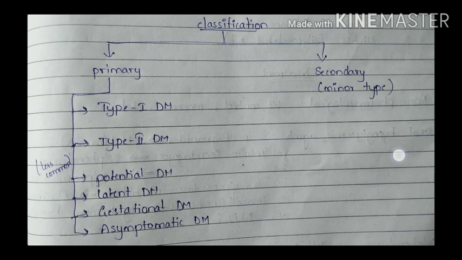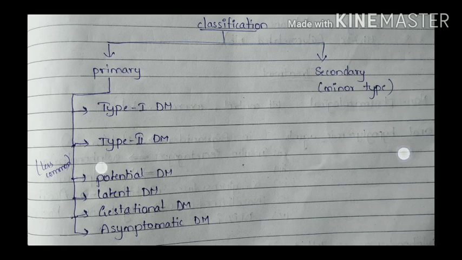In type 1, as I told, the most common cause is the destruction of the beta cells of the islets of Langerhans, or genetic susceptibility, or any viruses or chemicals. But in type 2, it may be the genetic makeup, family history, obesity, or any defect in the insulin receptors. These are the most involved mechanisms in type 2. Type 1 and type 2 diabetes together we call clinical diabetes mellitus.